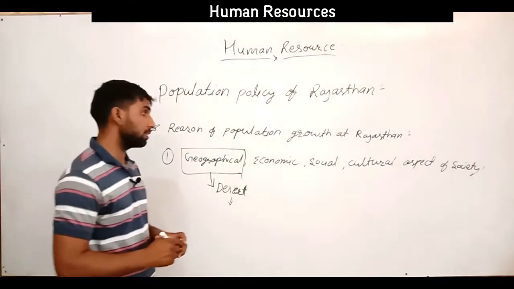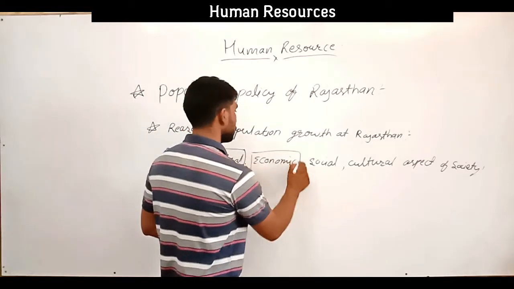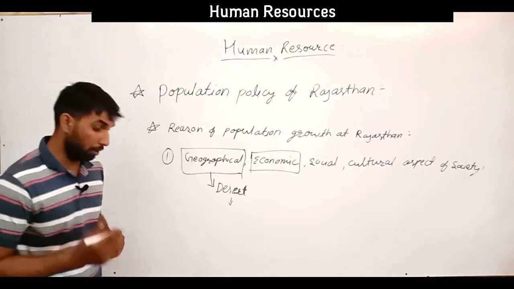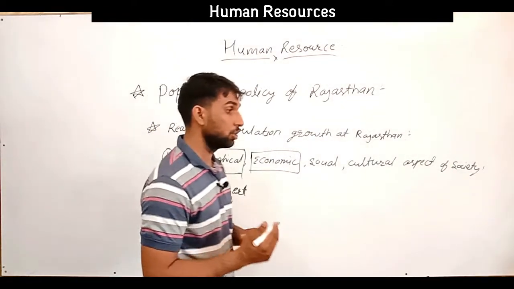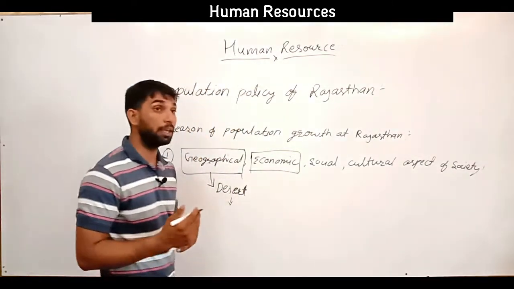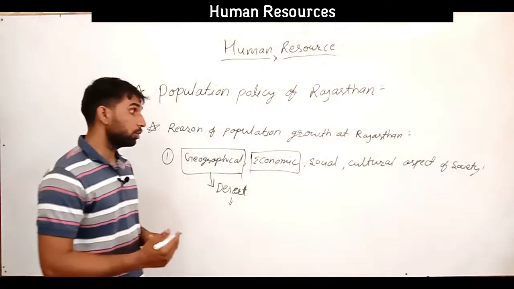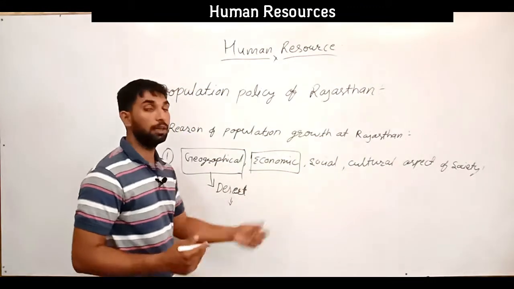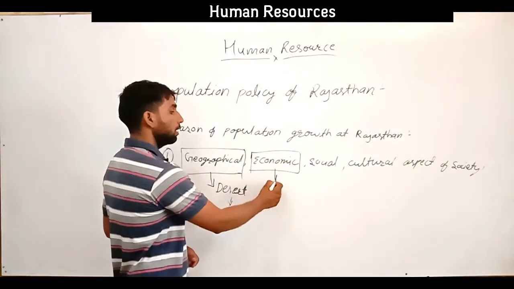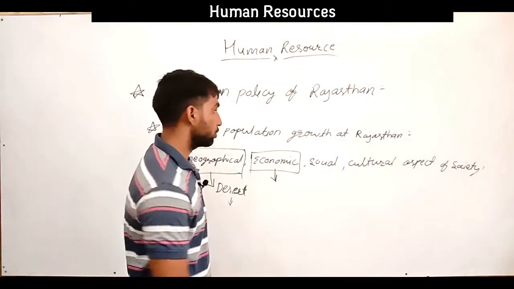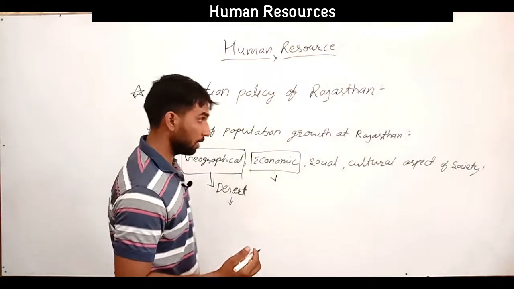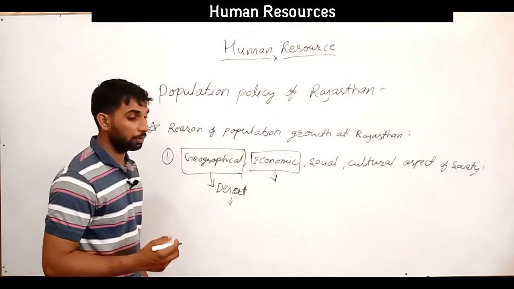And the economic conditions also matter. Family members think that if the number of persons in the family is high, they will earn through labor, so they can easily cover the family livelihood. And society in Rajasthan also has social constraints in population growth.